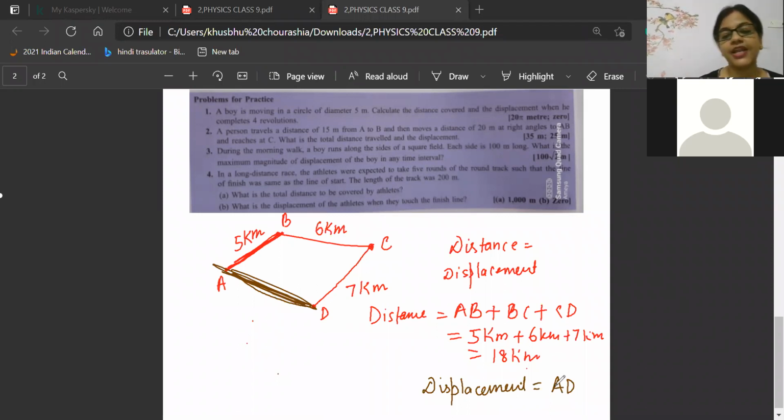One more time I'm explaining. When Khushbu auntie starts from here, she will go to this point and this point. So this will be the total distance. But the shortcut one will become the displacement. Okay, Darshini, take one more example.